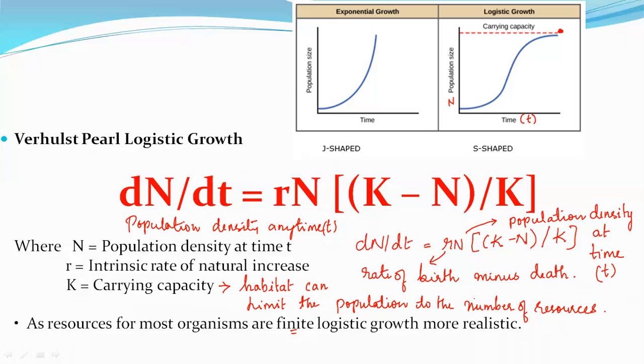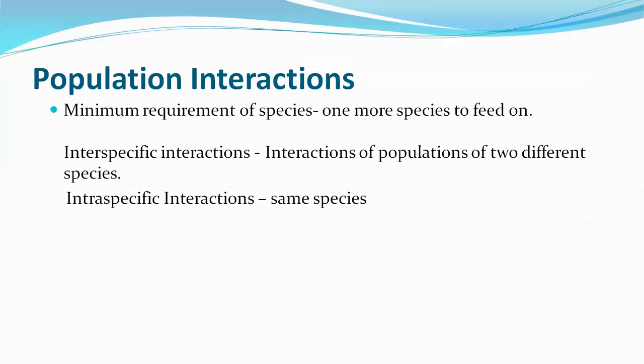So now coming to the next one, population interactions. You all know that there is an ecological interaction between the environment and the organisms, yes or no? In the same way, there is an interaction between organisms and organisms.